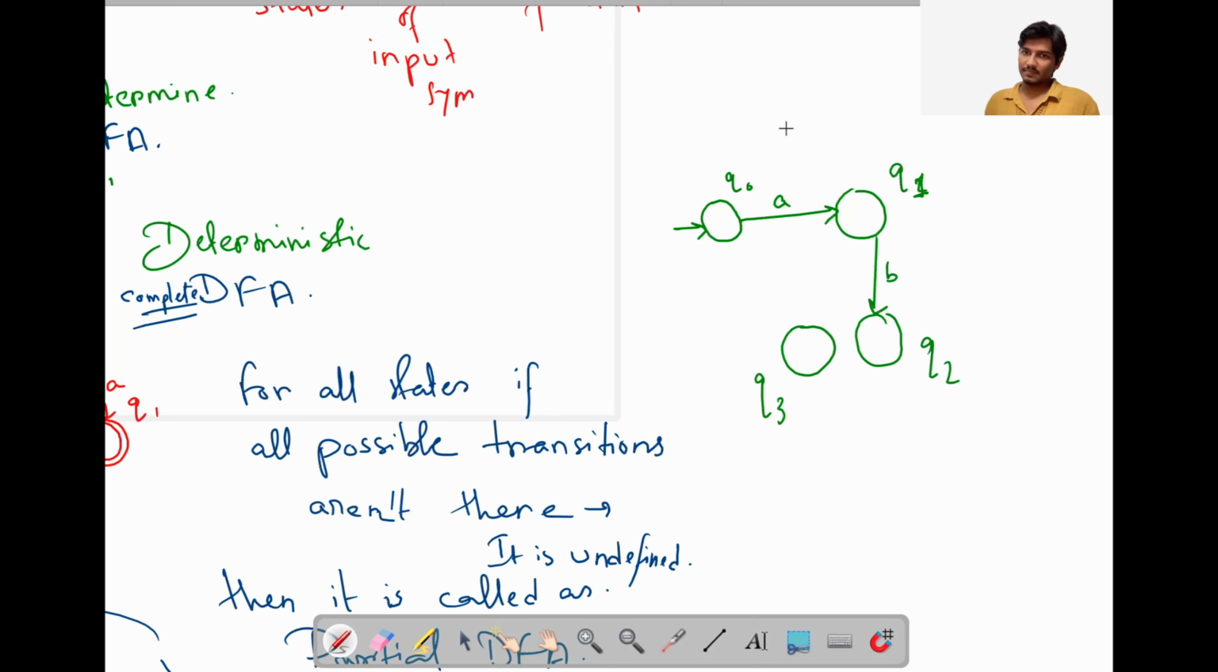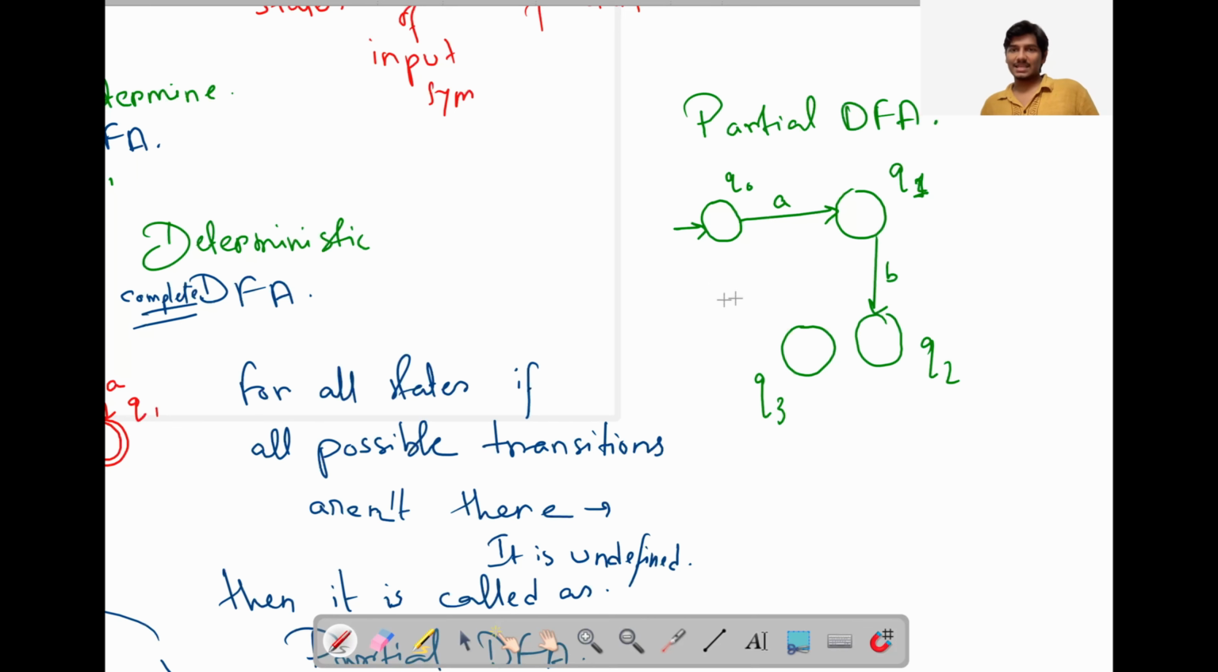Yes, we can say. Because if for giving a, it is going to Q1 and also some other state, maybe Q3, maybe Q2, maybe Q1 itself, if this is happening, then only we can say it is non-deterministic, because for one input symbol, it can reach only one state. Okay. So it is actually a partial DFA, but not an NFA.